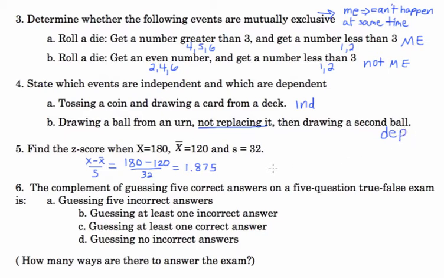Number 5 won't be covered in my class. I've put the answer there if you need it. The complement of, so the complement means not. So guessing 5 correct answers, that's like getting correct, correct, correct, correct, correct. What's the opposite of that? What is not that?